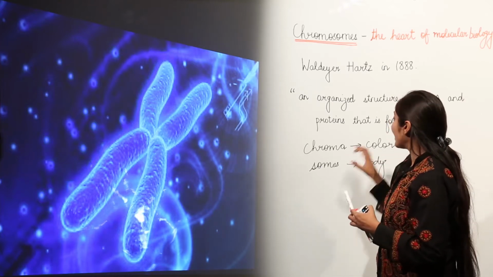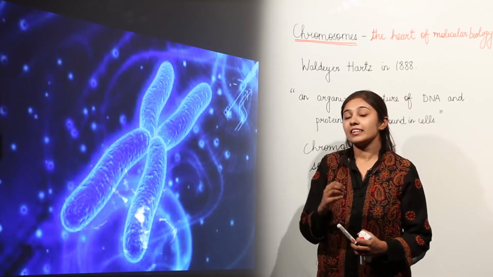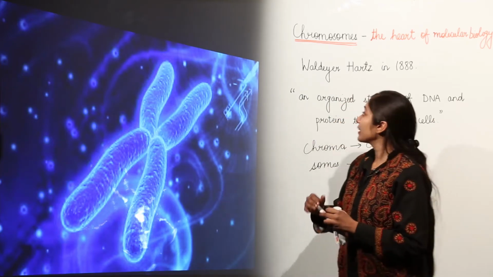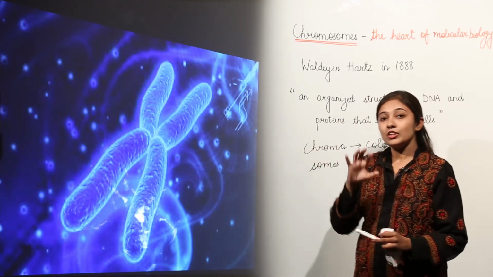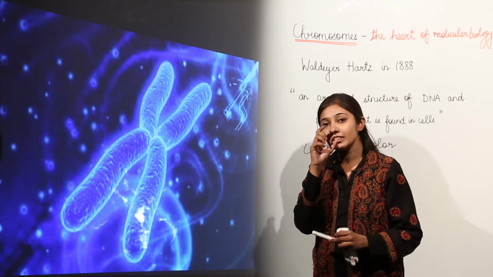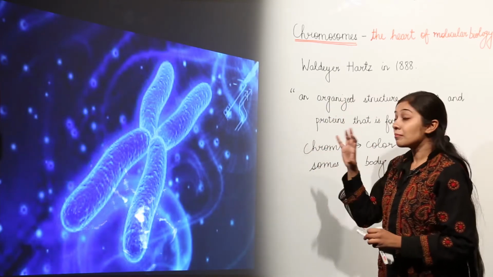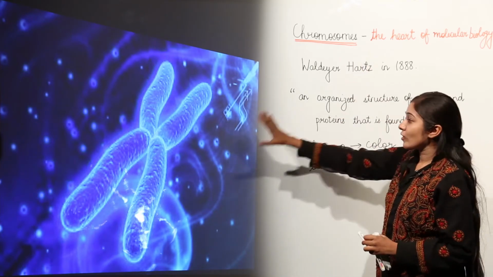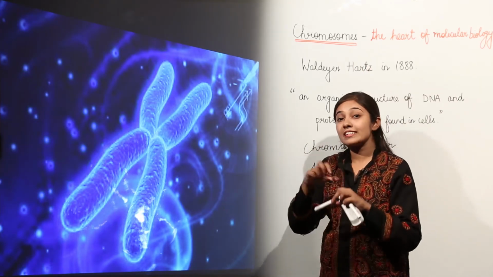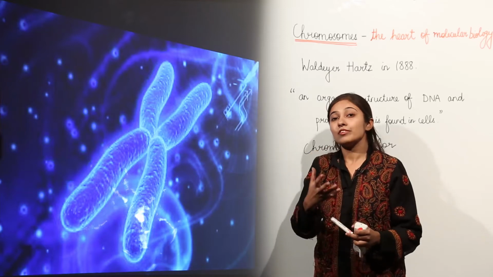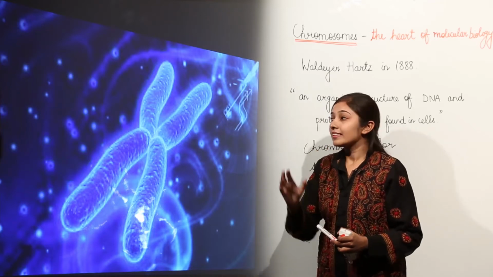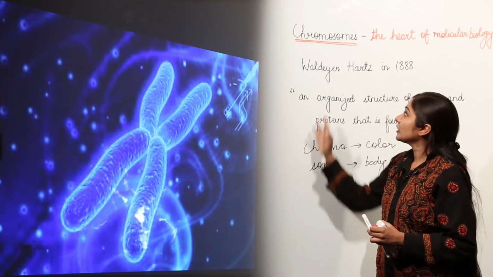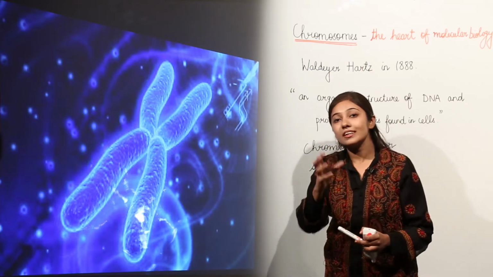So chromosomes are colored bodies. Why was this term given to them? Because whenever the nucleus was stained with some particular dyes, there were always some colored bodies that were found. Since these structures got stained when we use particular dyes, that is why they were termed chromosomes, meaning colored bodies.